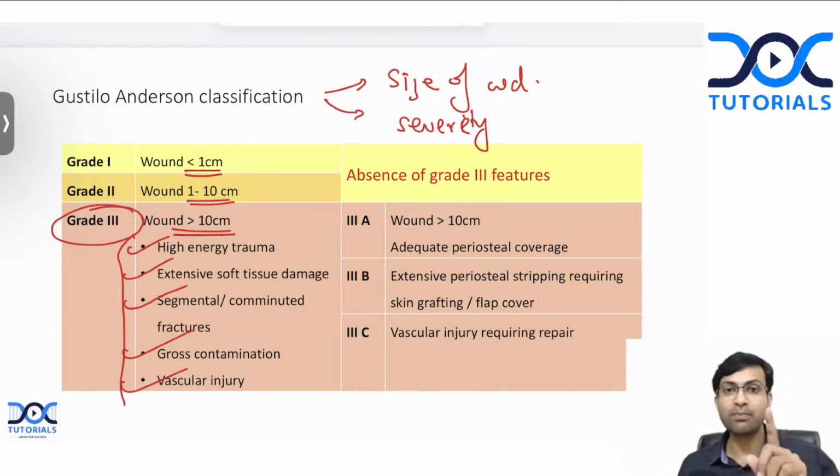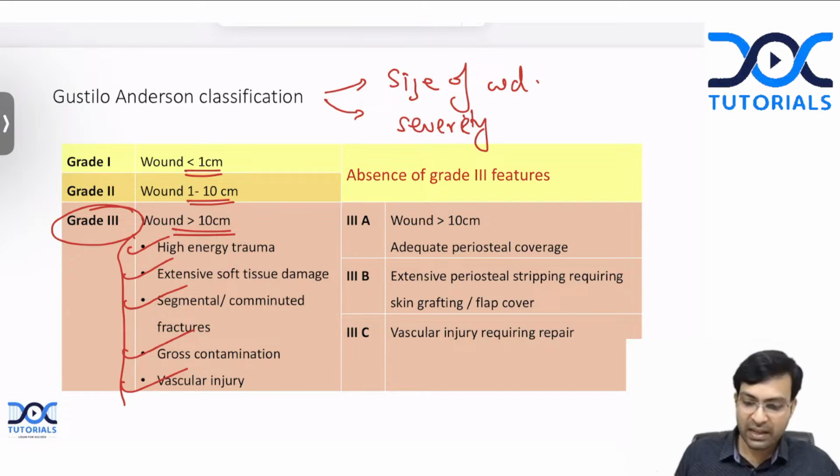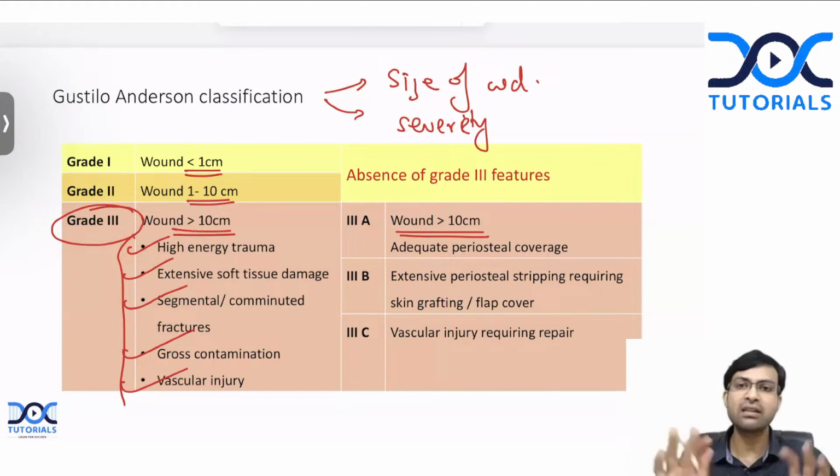So that is the point you have to keep in mind. The wound is the first criteria, but keep in mind these things also. Now, grade 3 is further classified into A, B, and C. What is 3A? 3A is where the wound is more than 10 centimeter. It is a simple wound. You can just suture it. That is all. Very simple fracture.